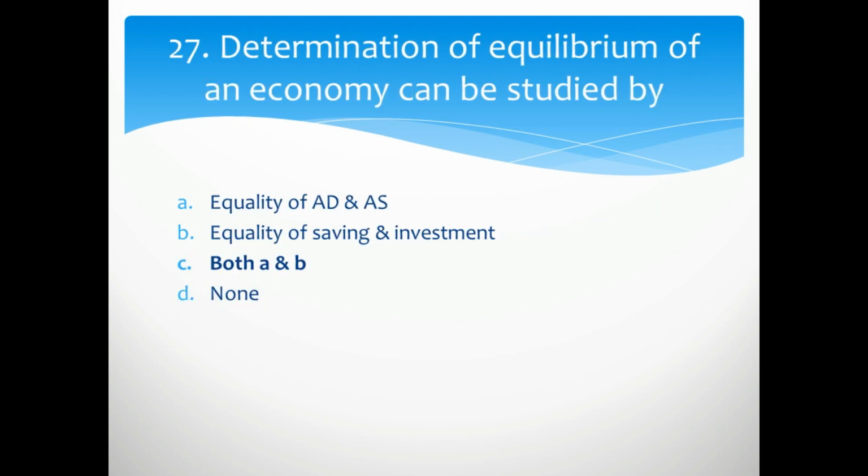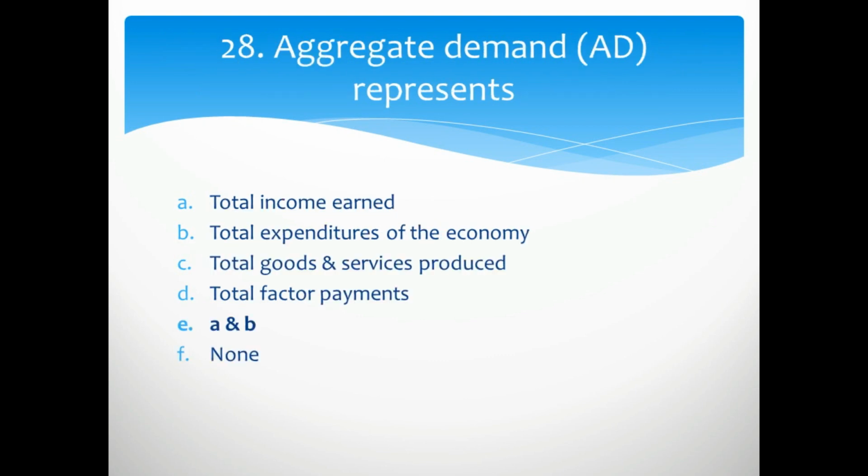Determination of equilibrium of an economy can be studied by both approaches. We can study this by equality of aggregate demand and aggregate supply, and equality of saving and investment. We use all these methods. Aggregate demand we can define in another way also.